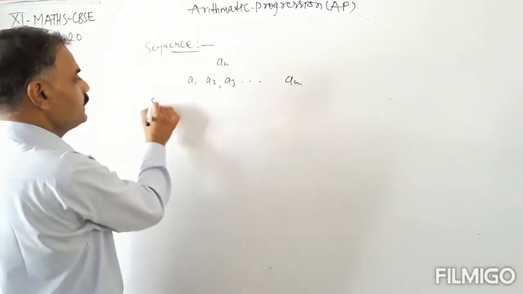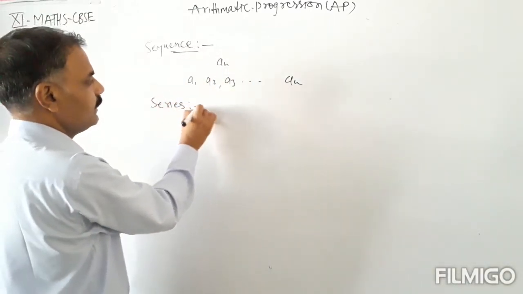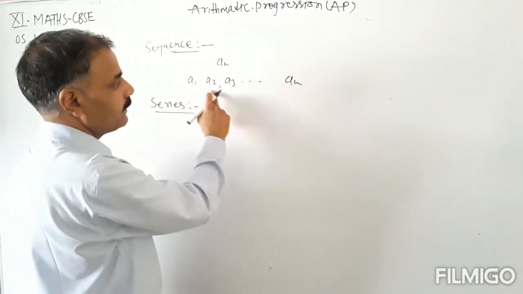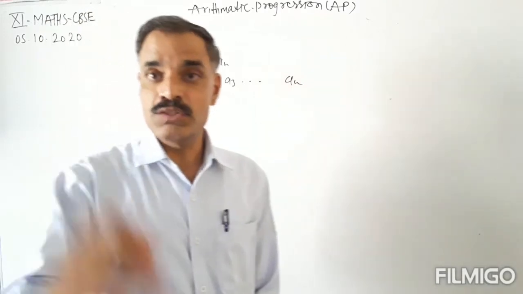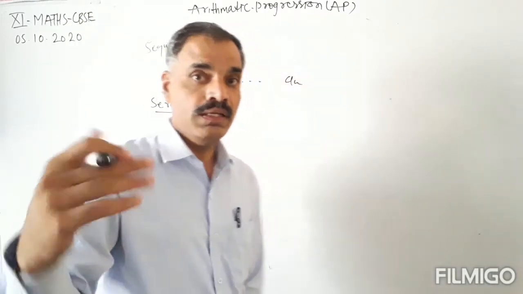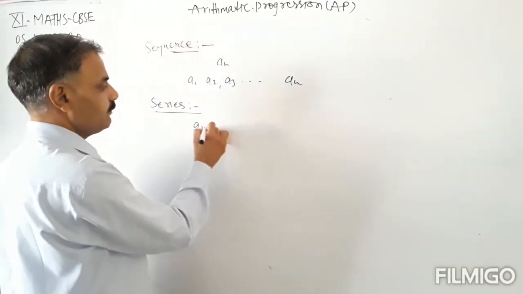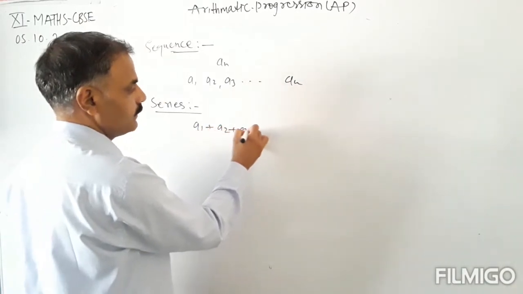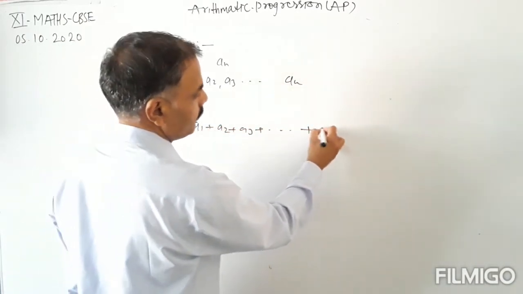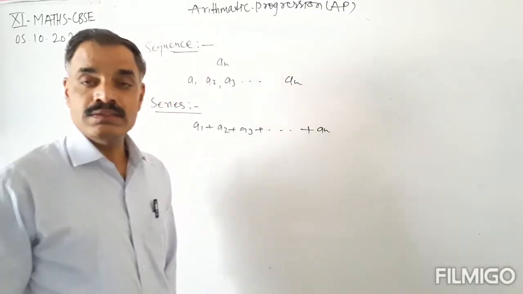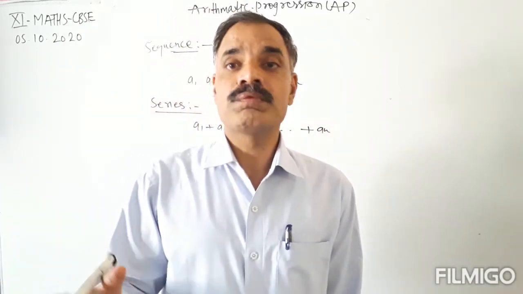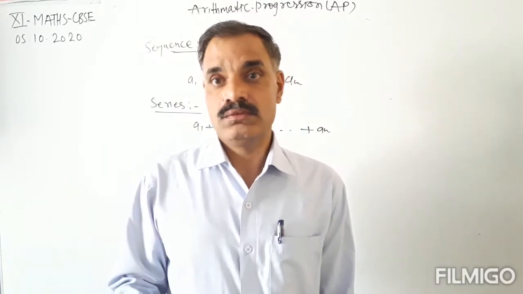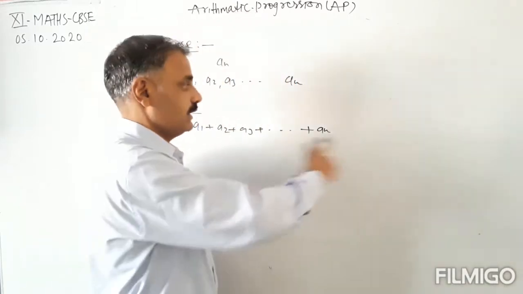Now we will have the series. If a1, a2, a3, an are the terms in a sequence, then a1 plus a2 plus a3 plus and so on plus an is the series of the given terms. This is known as series.